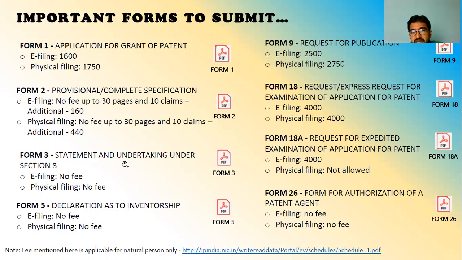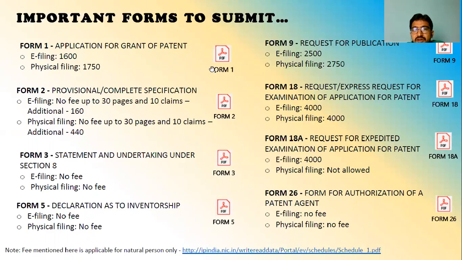For Form 3, as I said, undertaking, there is no fee. For Form 5, declaration of inventorship, there is no fee. For Form 9, as I said, request for publication, e-filing and physical filing both cost the same, 2,500. For Form 18, request for examination, e-filing and physical filing both cost 4,000.